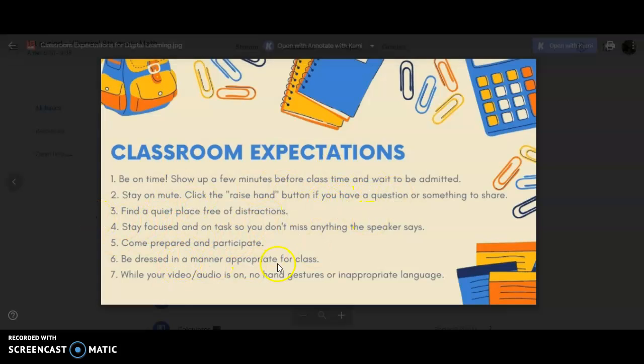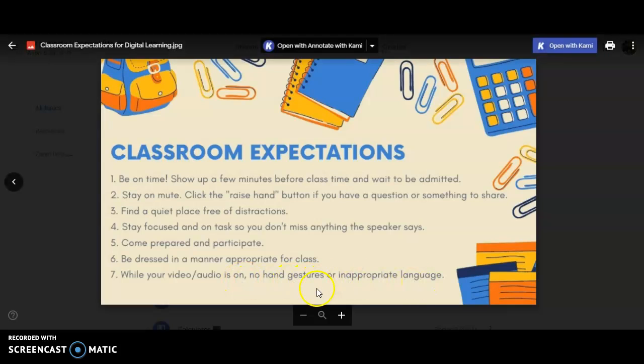We do ask that you're dressed in a manner that's appropriate for class, so no PJs, clothes that are appropriate for school. While your video or audio is on, please no hand gestures or inappropriate language. Okay, make sure everything that we're doing is school appropriate at all times.